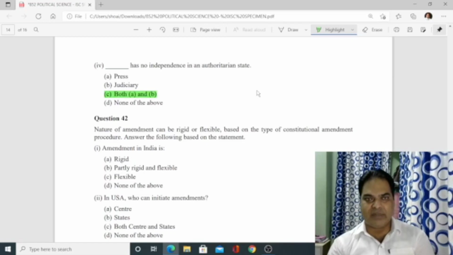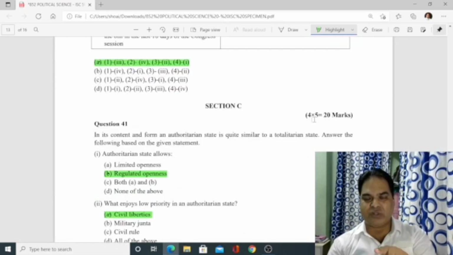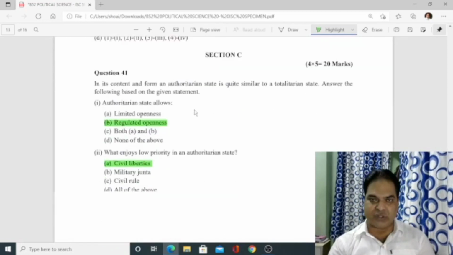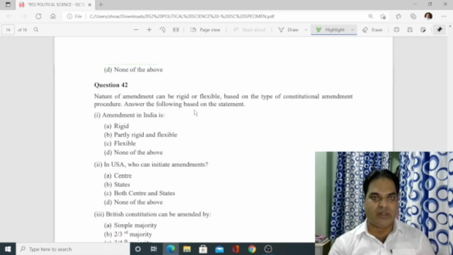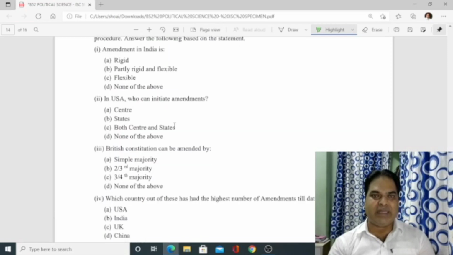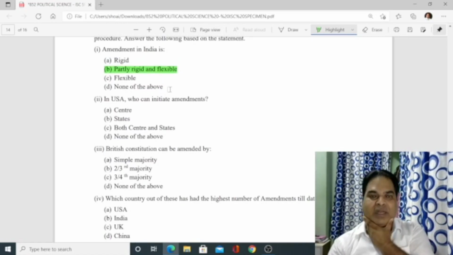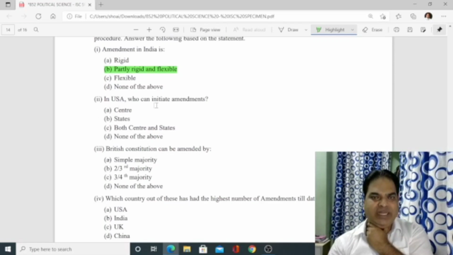Before that, let me tell you, altogether 4 questions are asked. So that means 5 questions will be there with the 4 sub questions. So 1 we have done. Number 42. Nature of amendment can be rigid or flexible based on the type of constitutional amendment procedure. Answer the following based on the statement. Amendment in India is partly rigid and flexible. So it is not easy for amendment. Partly rigid and flexible.